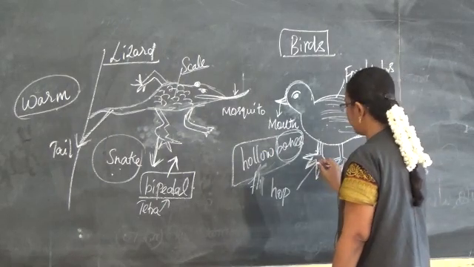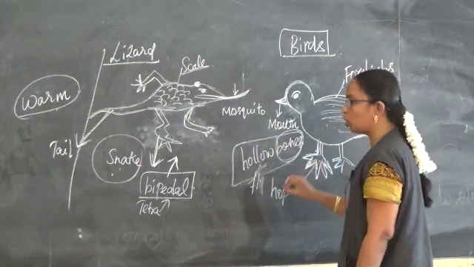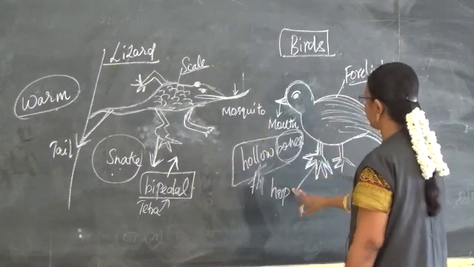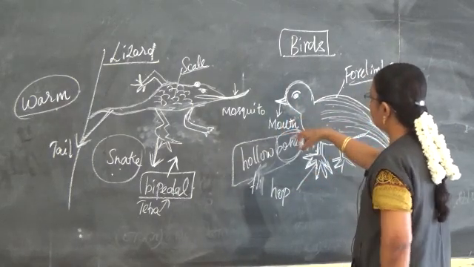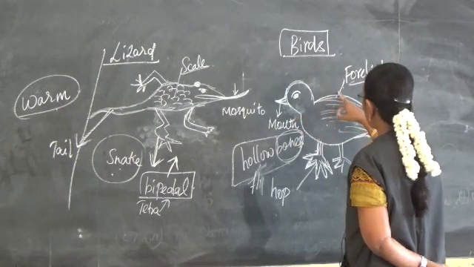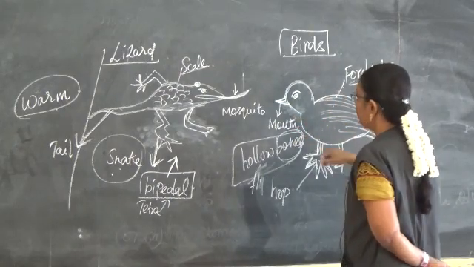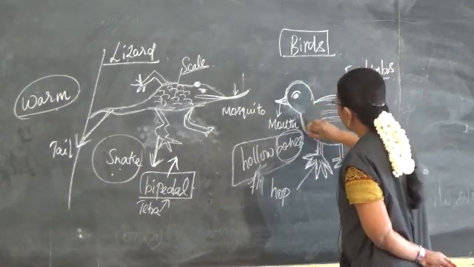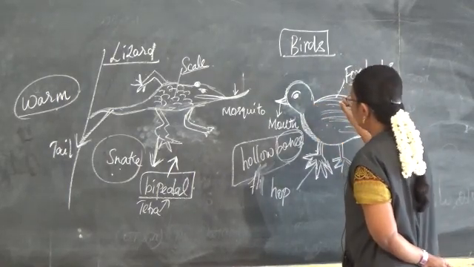And with the help of the claws, they are able to hop, walk and perch on the branches of the trees. Then the beak is modified into a mouth. The forelimbs are modified as wings. During their flight, the chest bones become strong.